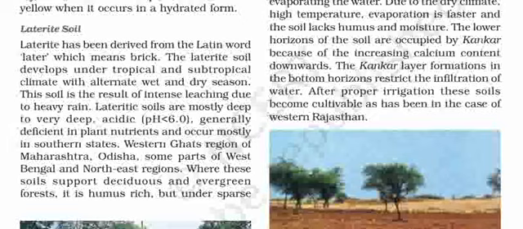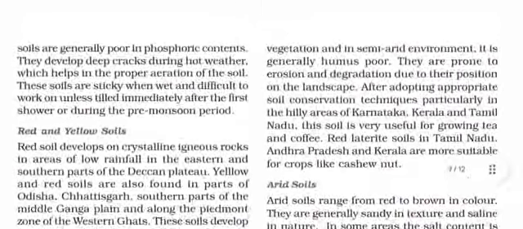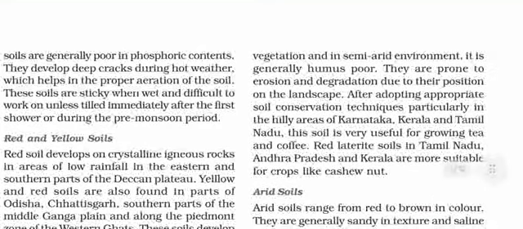It is humus rich, but under sparse vegetation and in semi-arid environment, it is generally humus poor. They are prone to erosion and degradation due to their position on the landscape. After adopting appropriate soil conservation techniques, particularly in the hilly areas of Karnataka, Kerala, and Tamil Nadu, the soil is very useful for growing tea and coffee. Red laterite soils in Tamil Nadu, Andhra Pradesh, and Kerala are more suitable for crops like cashew.